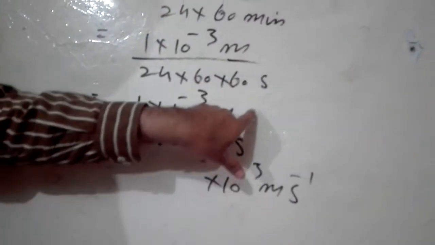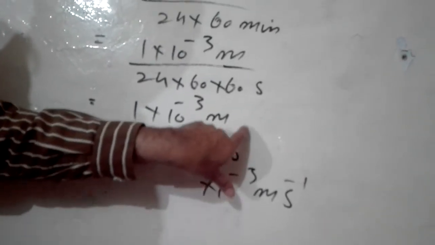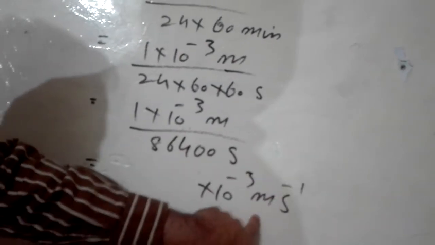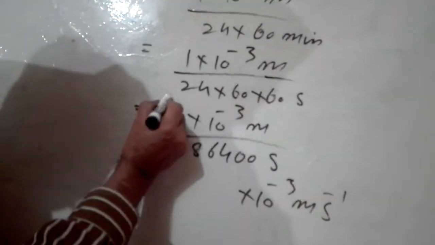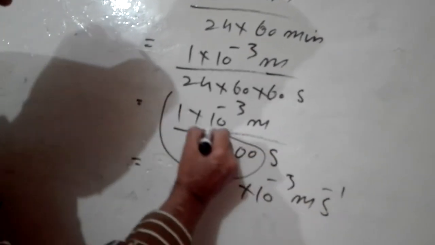Take this s up. The sign of this here is plus. When it goes up, its sign becomes minus. Meter per second. What I want to do is divide this value.